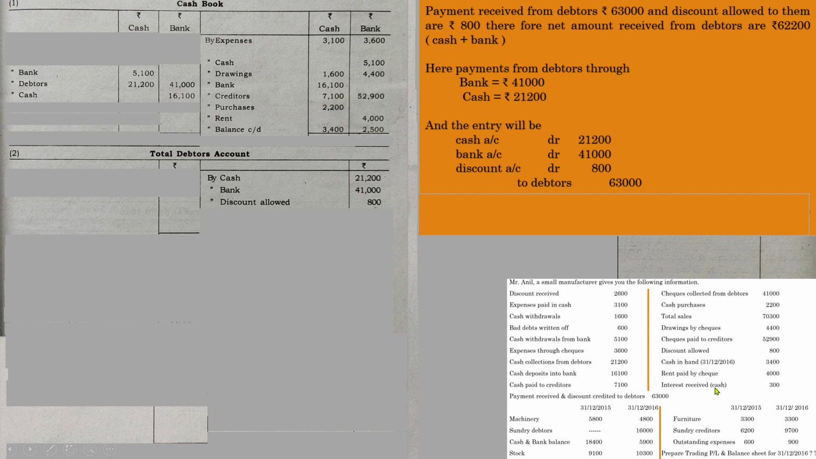And next one, interest received in the form of cash, 300. Whenever we receive interest, it will be cash account debit to interest. So to interest 300, by what means? Through cash. So 300 in the cash column.